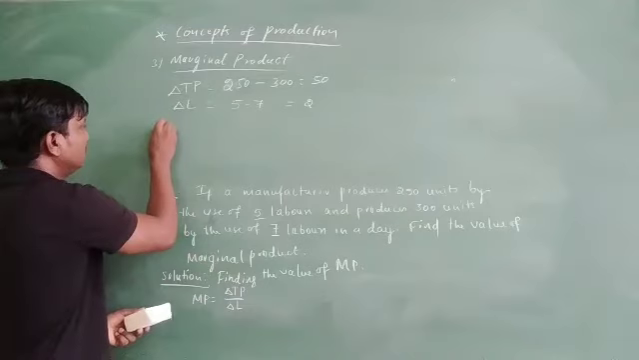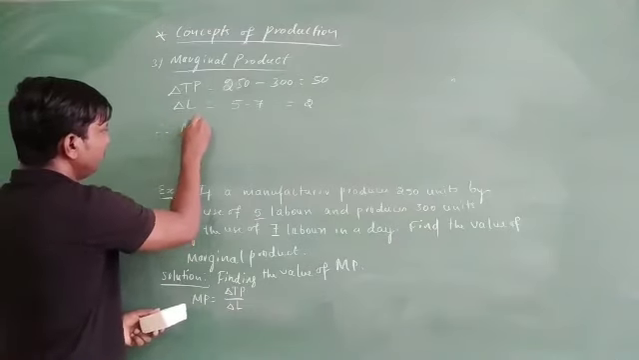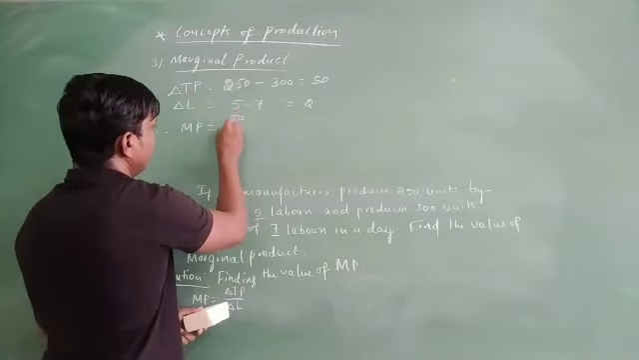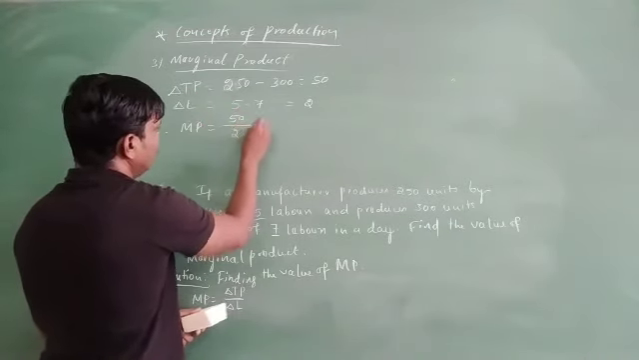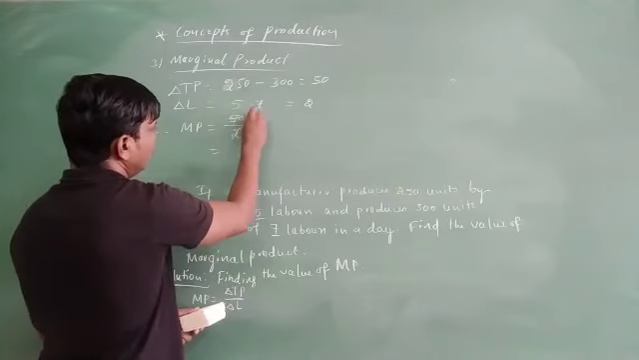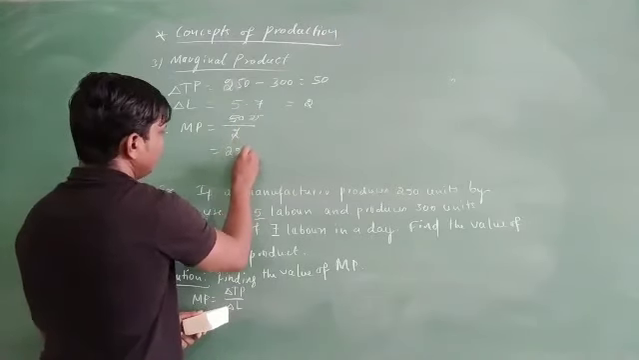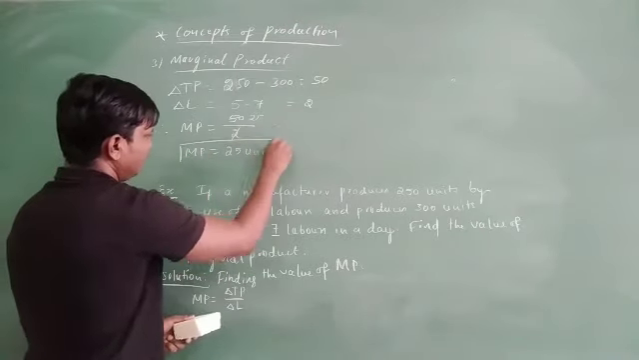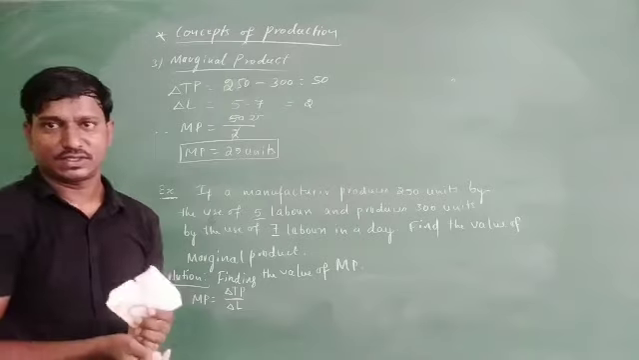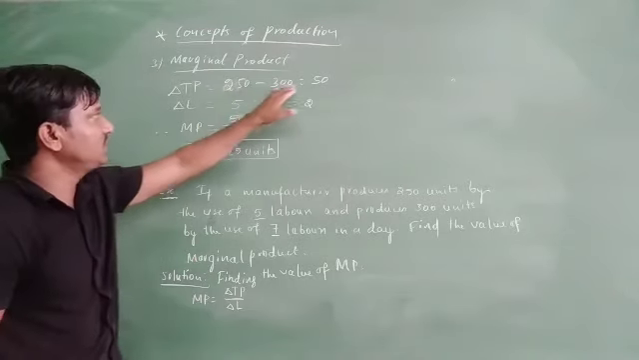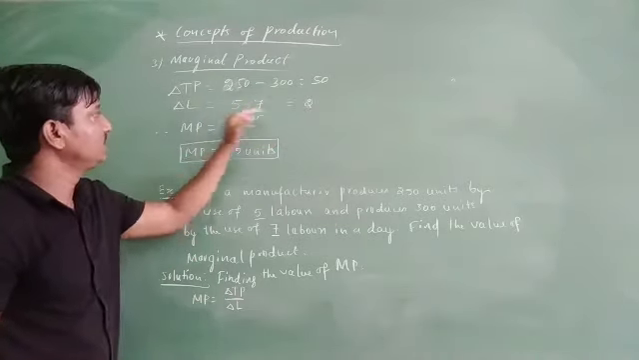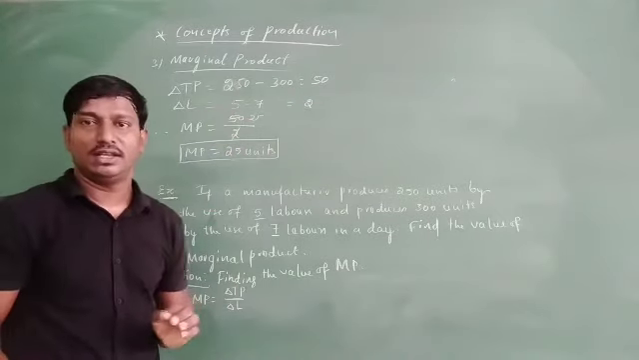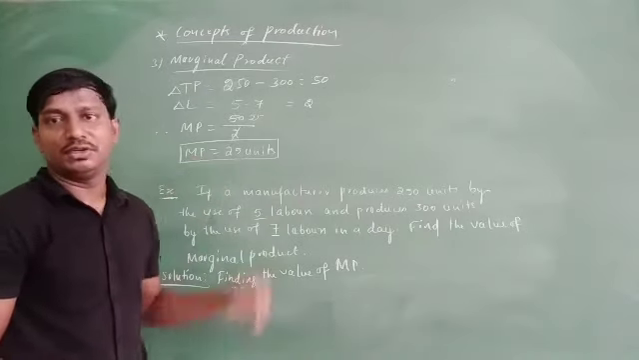But what is per unit of additional production has been done by the use of 2 labors? So apply the formula here. Therefore, MP is equals to delta TP, that is 50, divided by delta L is 2. Then the answer will be 25 units. So the value of marginal product is 25 units. How you got the 25 units here? The change in total product is 50, the change in labors is 2. By dividing the change in total product by the change in labors, you are going to get 25 units.